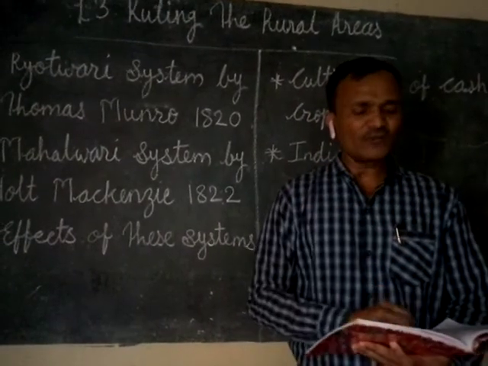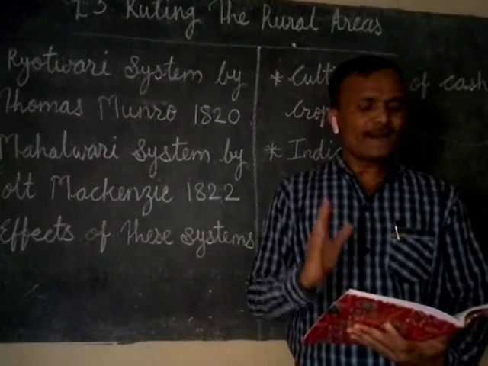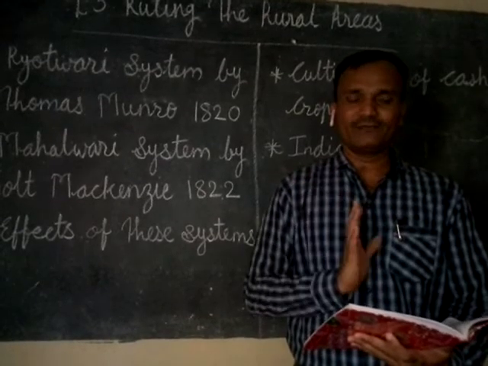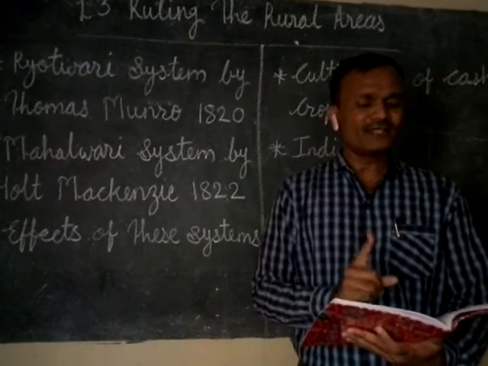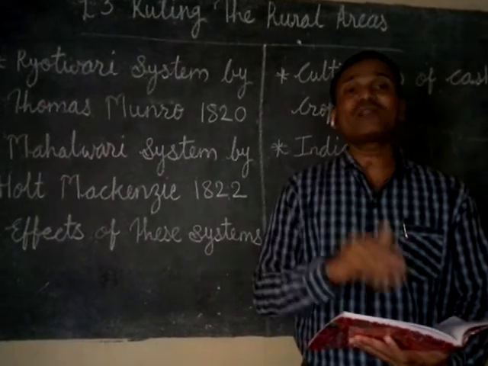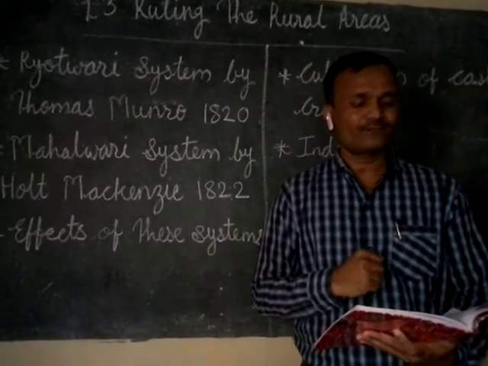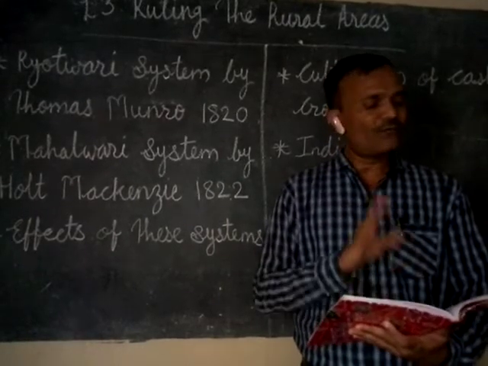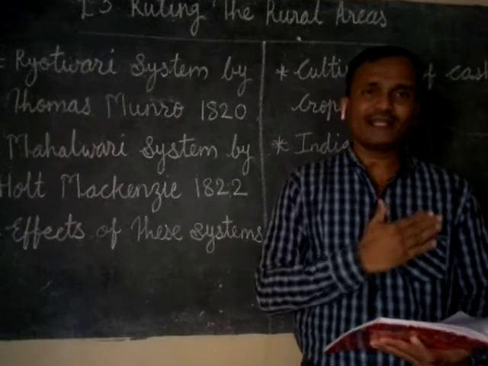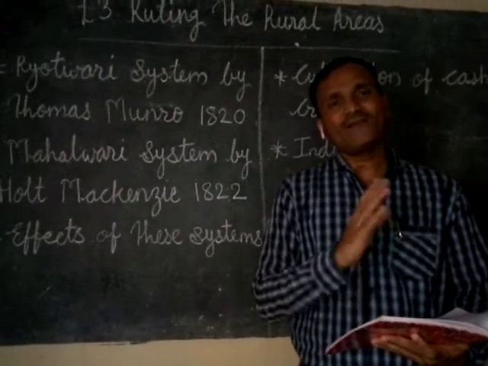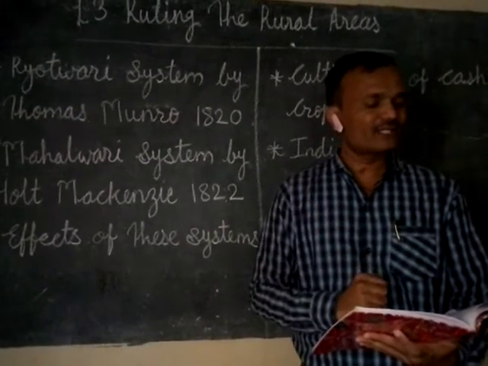The first effect was due to the bad revenue policy. It was the worst revenue policy of the British, and regular famines also occurred in those areas. The farmers became poor and were forced to sell their land. In this way, the farmers became landless.